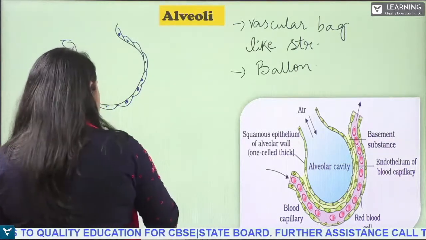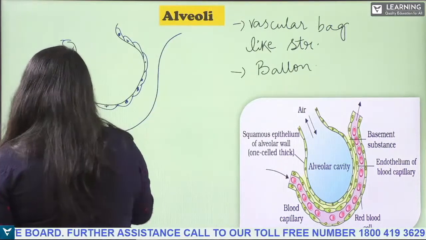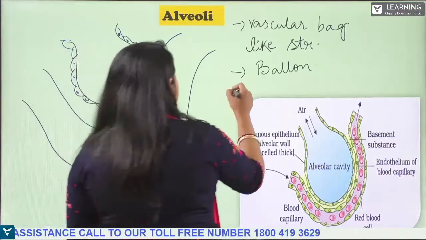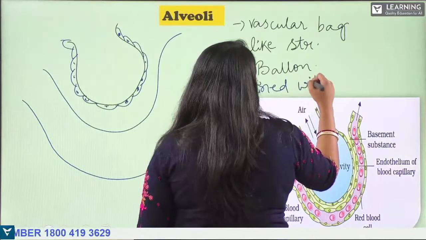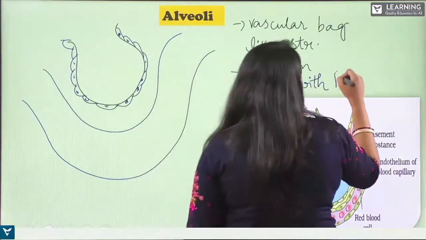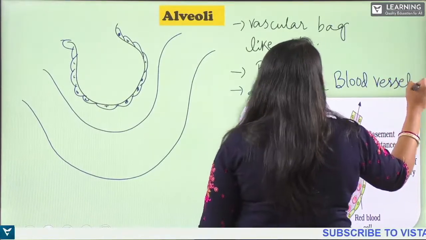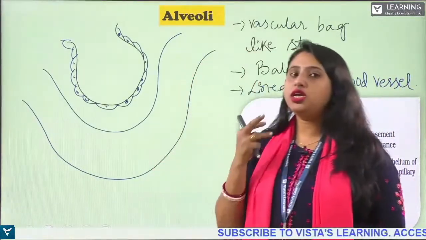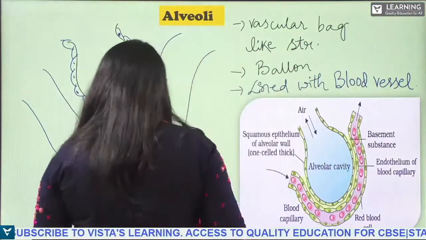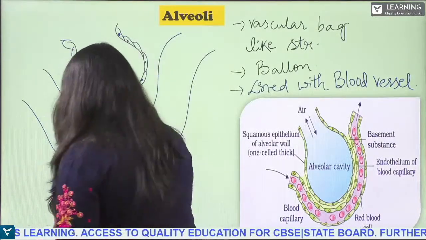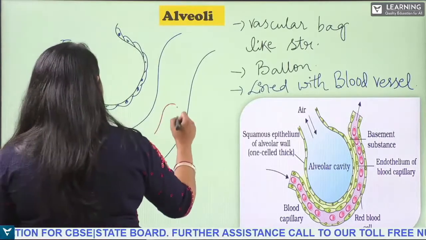Now here you see that the alveoli is lined with blood vessels, and it has three layers, or three parts, you can say. Now see, in the alveoli, here the RBC cells are present. These are the RBC cells.